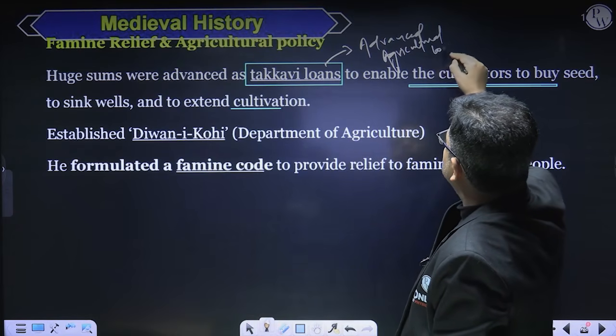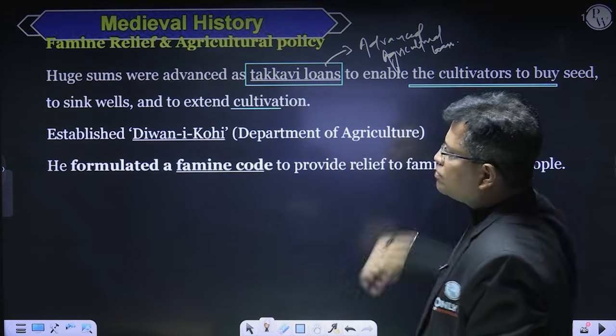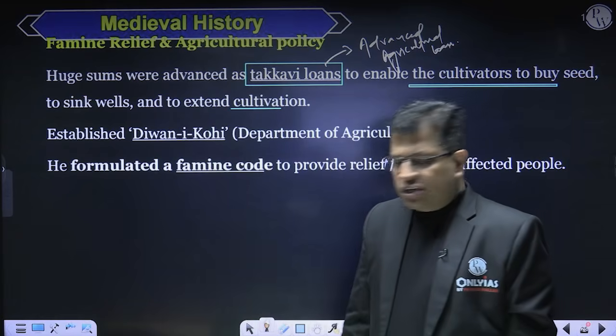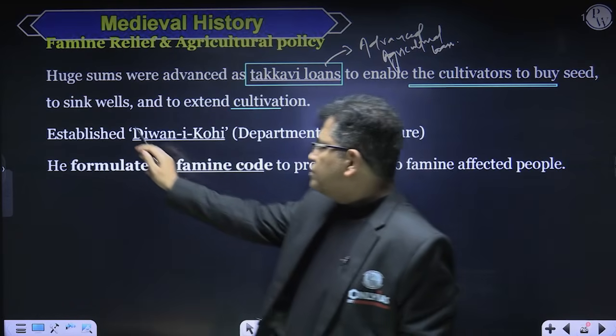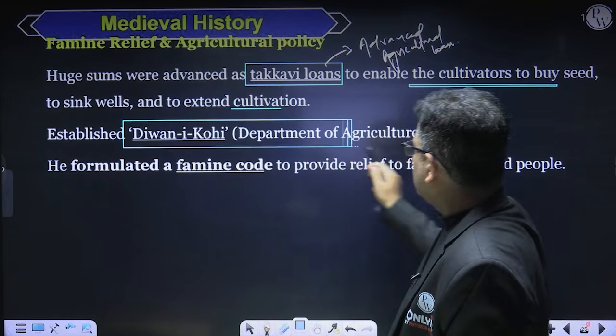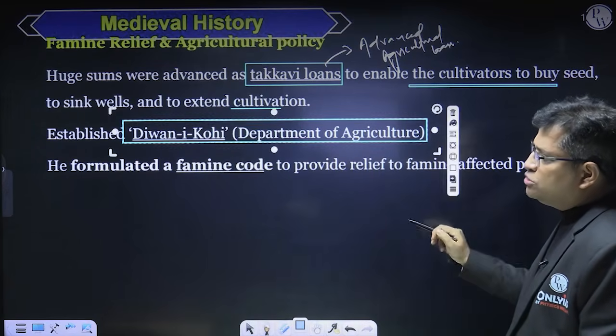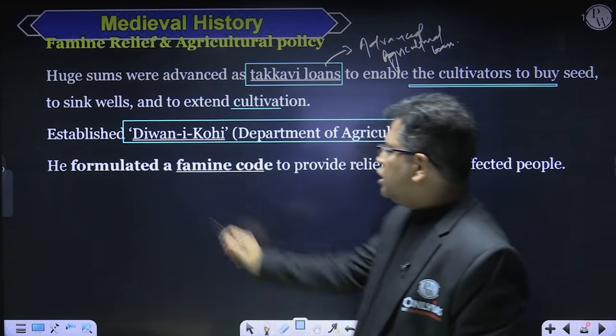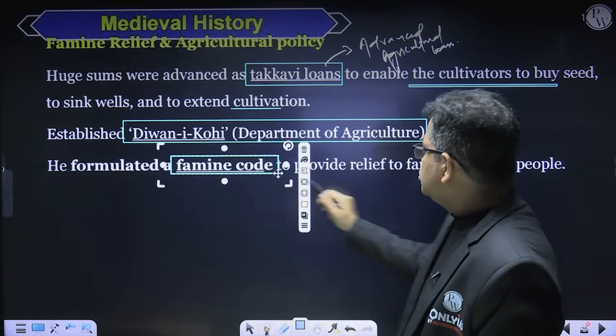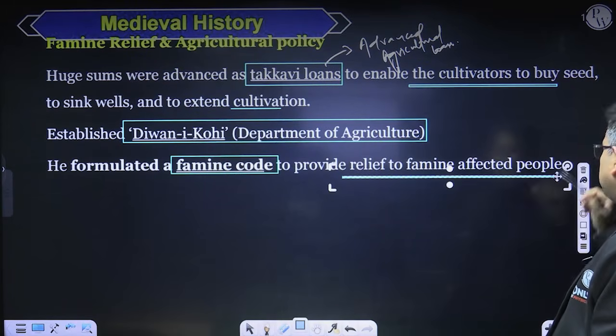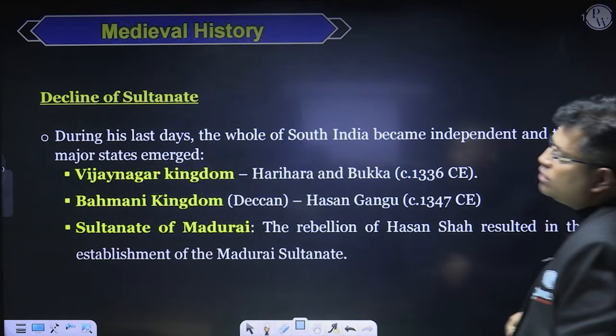Is it okay? For the welfare of agriculture, he also established a new department called Diwan-e-Kohi, that's the Department of Agriculture. He also formulated a famine code to provide relief to the famine affected people, right?